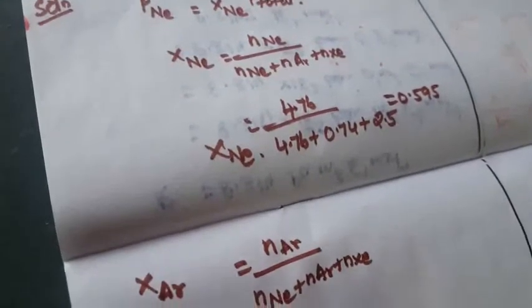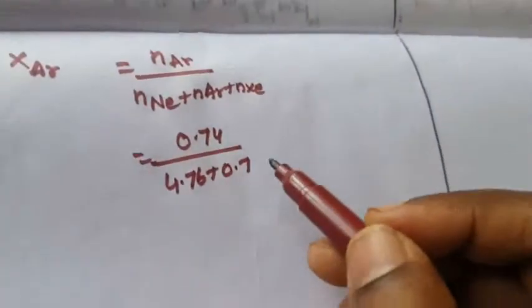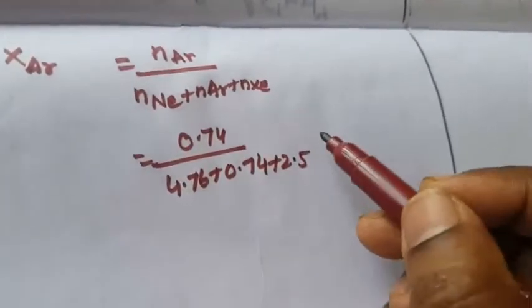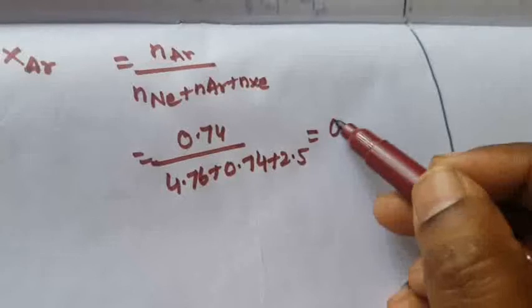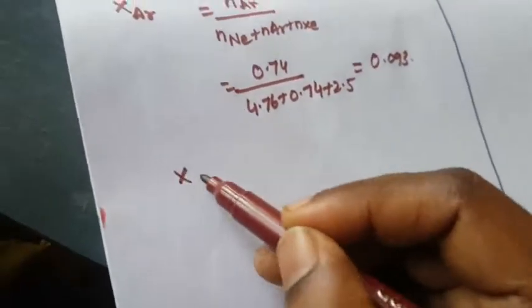0.74 divided by 4.76 plus 0.74 plus 2.5, equal to, simplify that, the answer is 0.093. What is another one? It is xenon.